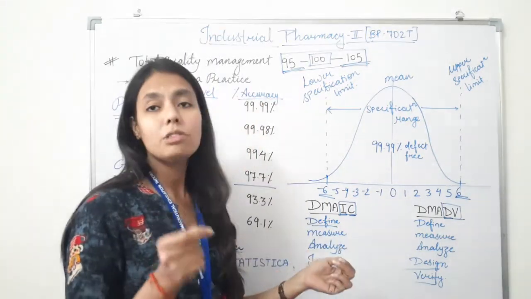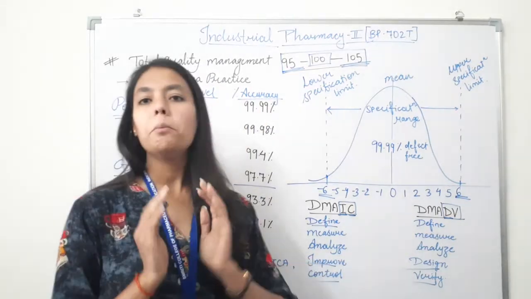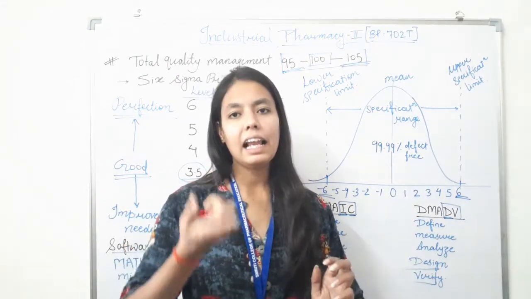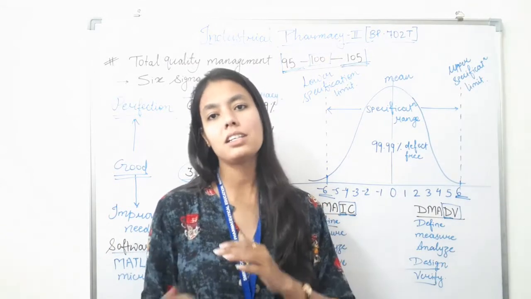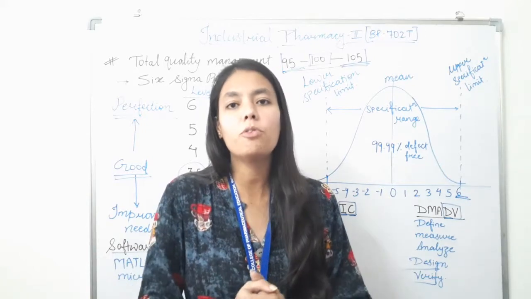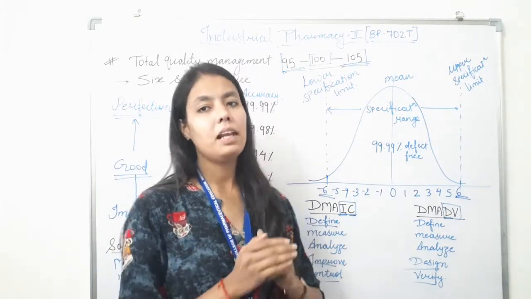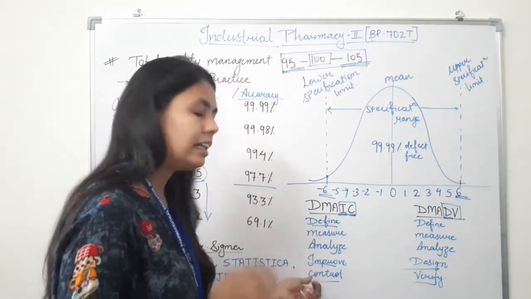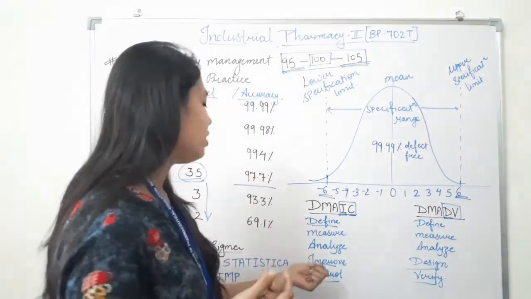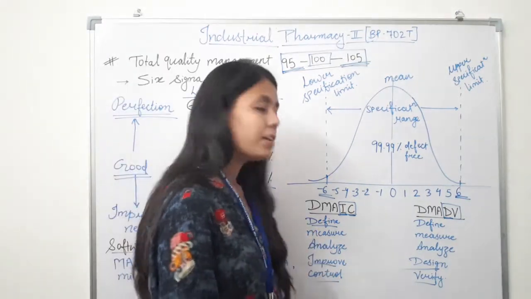After that, once we analyze the cause of defect, then we have to improve. So improve or optimize the current process based upon the data analysis using techniques such as design of experiments, poka-yoke or mistake proofing, etc. So these are set up pilot runs to establish the process capacity. That means whenever we analyze the root cause of the defect, ultimately we have to improve the existing quality of the product. The next one is control.